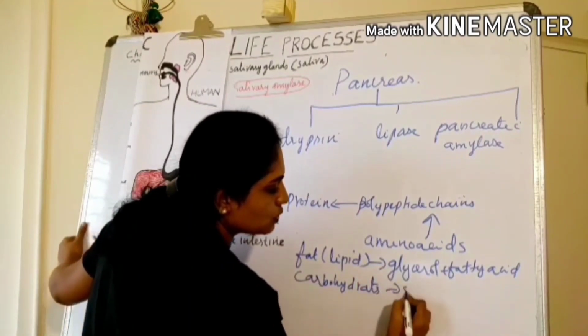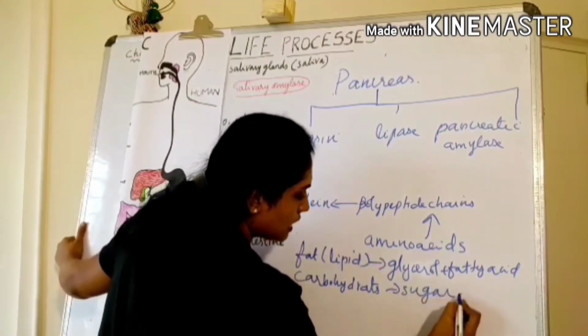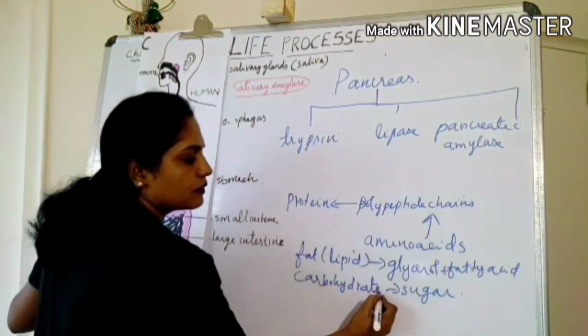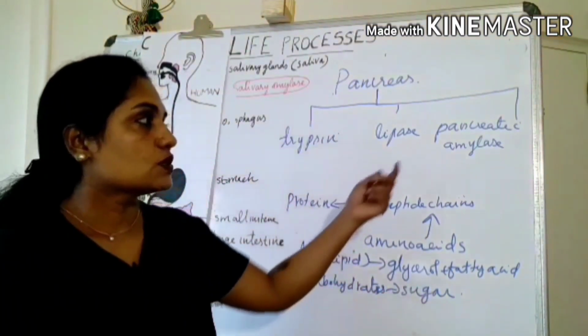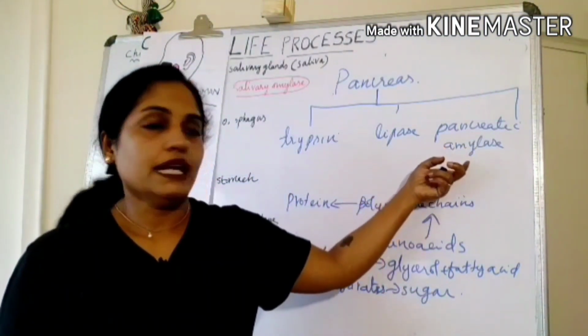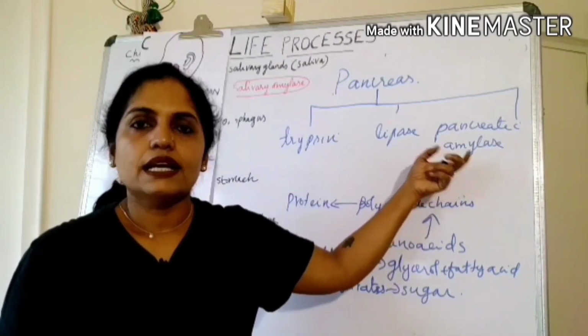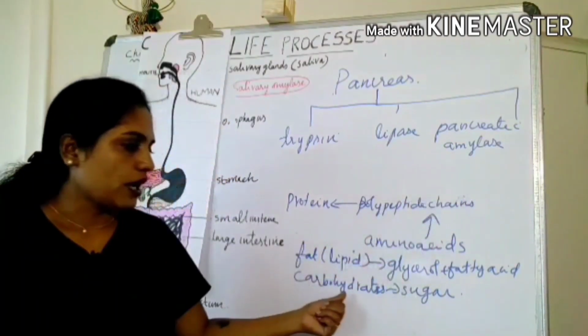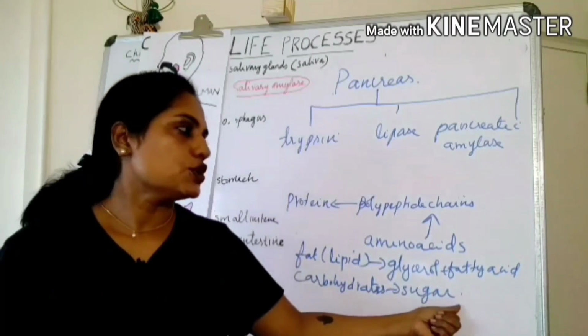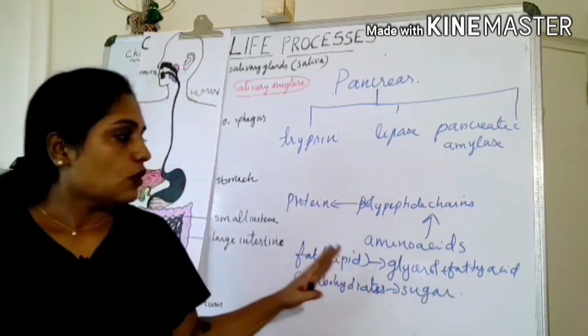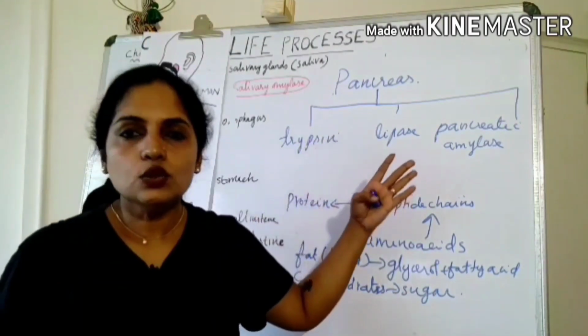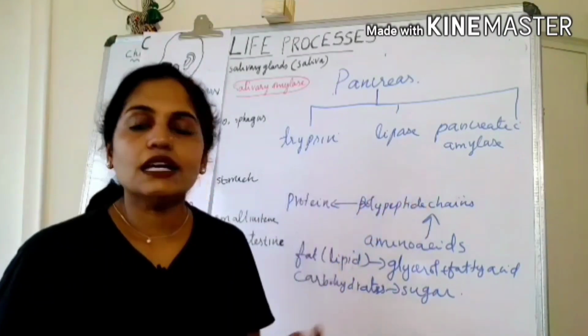Carbohydrates into sugar. The basic unit of carbohydrate is sugar. So pancreatic amylase helps in the breakdown of carbohydrates into simple sugar. Now all the ingredients, all the nutrients in the food, which are they?